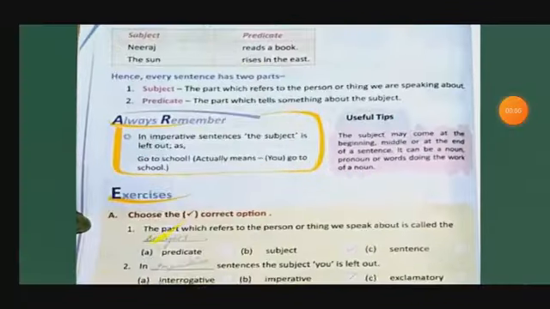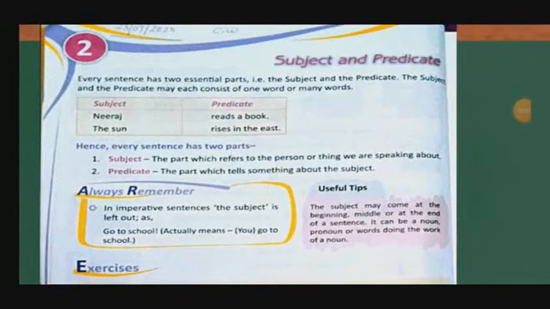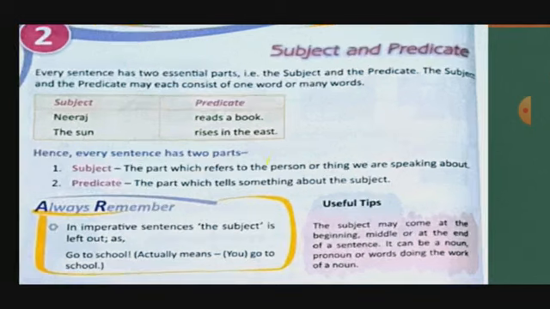Okay. Now come to chapter number 2, which is on page number 10. Subject and predicate. We have been studying this from the 5th class, I think even before that. Subject: the part which refers to the person or thing we are speaking about. It means the person who is going to perform the action. Every sentence has 2 essential parts. It is written here. We can read from here: the subject and the predicate. The subject and the predicate may each consist of one word or many words.